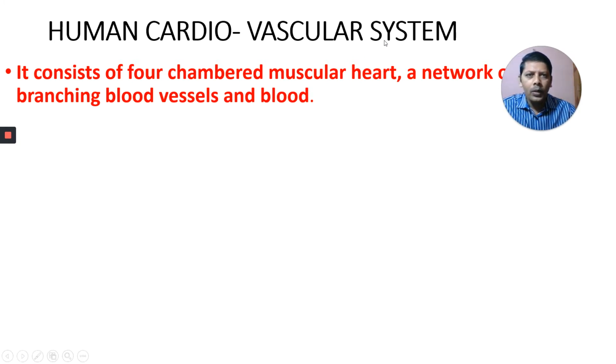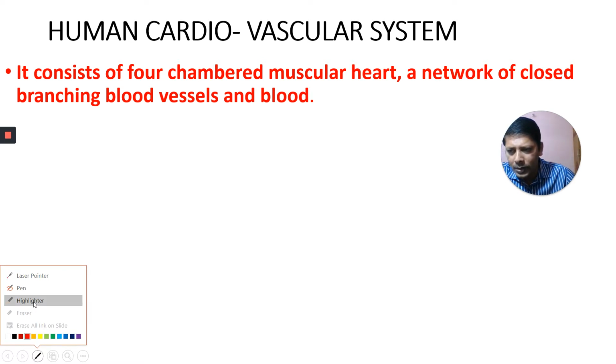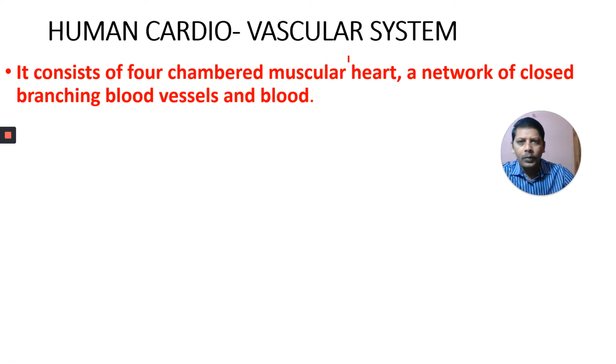Human cardiovascular system. What are the three parts in the human cardiovascular system? Can you guess what are the three parts in the cardiovascular system of fishes, amphibians, reptiles, aves, and mammals? In all these animals, the three parts in the circulatory system are heart, blood vessels, and blood.